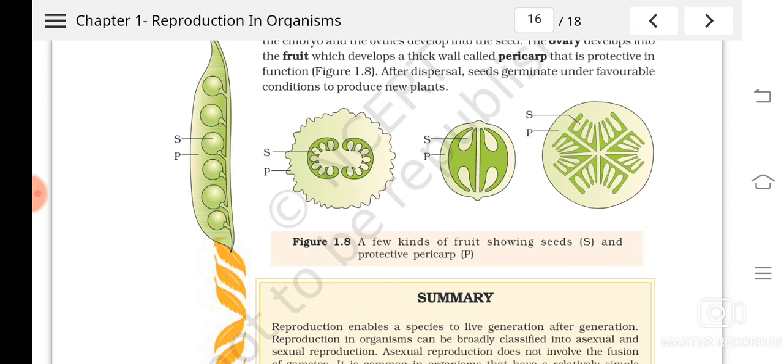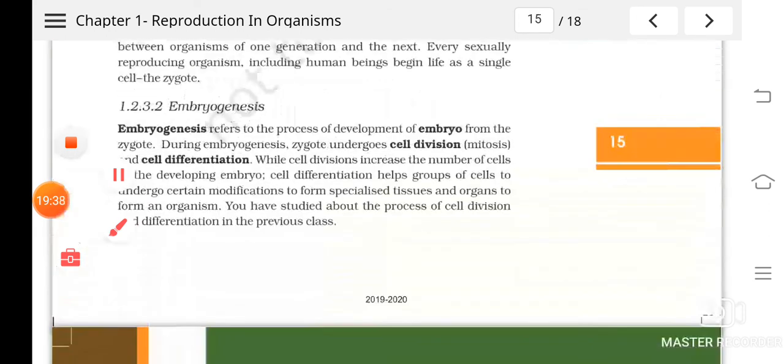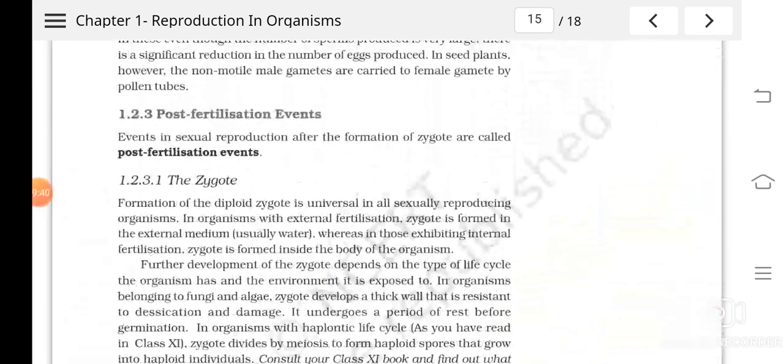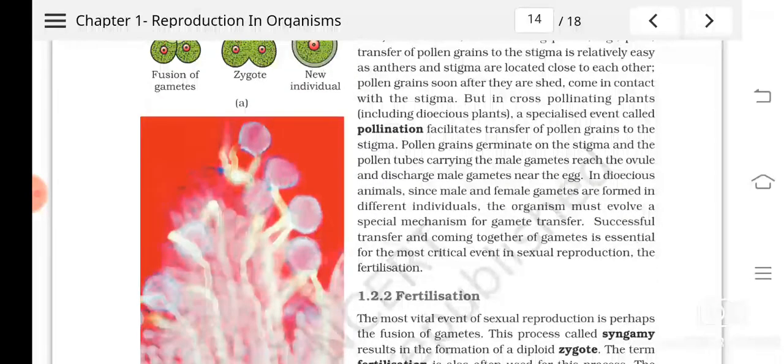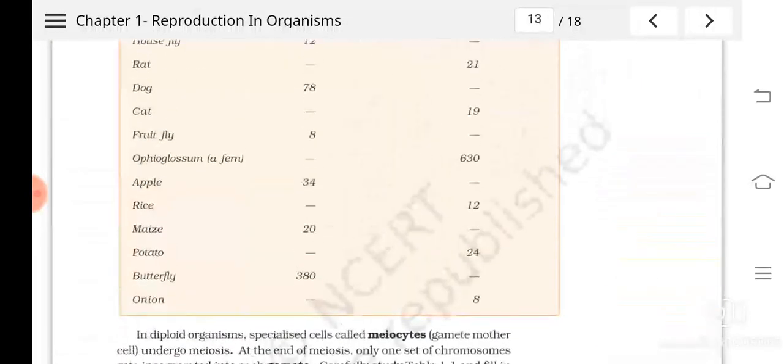So like this you can see the different seeds and the pericarp. It is different in different fruits, how the seeds and the protective pericarp are. We have studied the different types of pericarps in 11th class, isn't it? Fleshy, likewise dry, and on that basis the seeds were also classified.